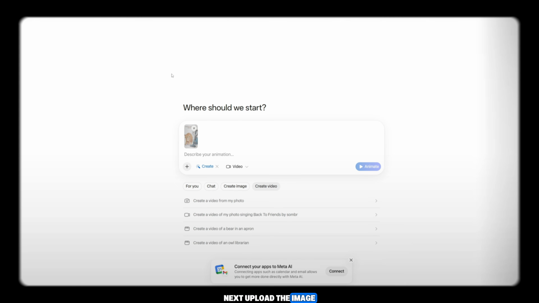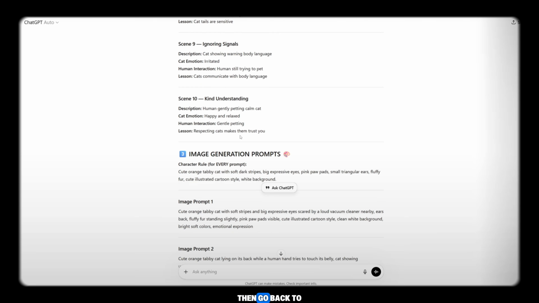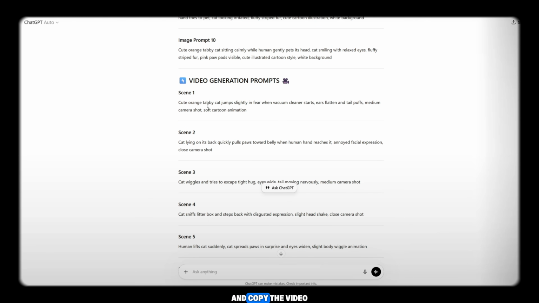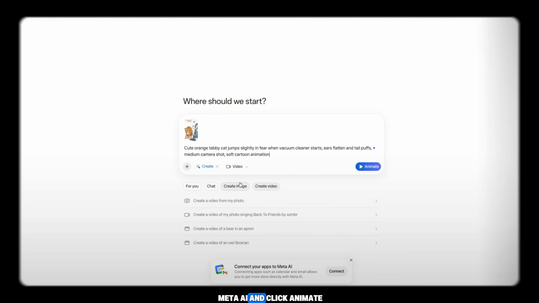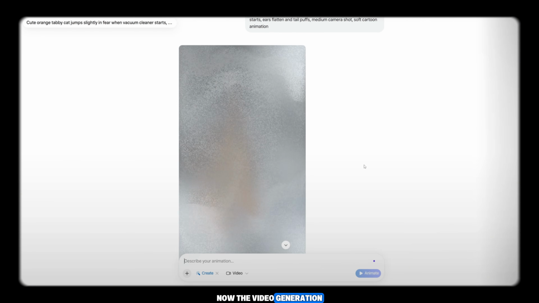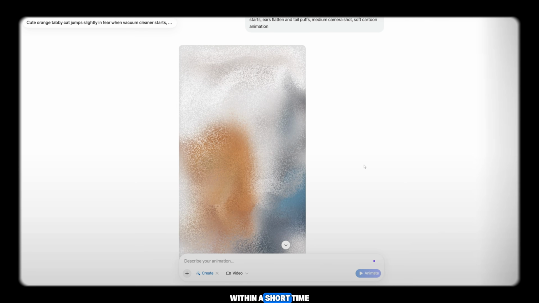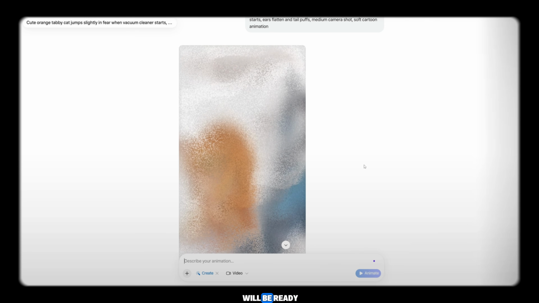Next, upload the image you generated earlier. Then go back to ChatGPT and copy the video scene prompt for that image. Paste the prompt into Meta AI and click Animate. Now the video generation will start. Within a short time, the first animated video will be ready.